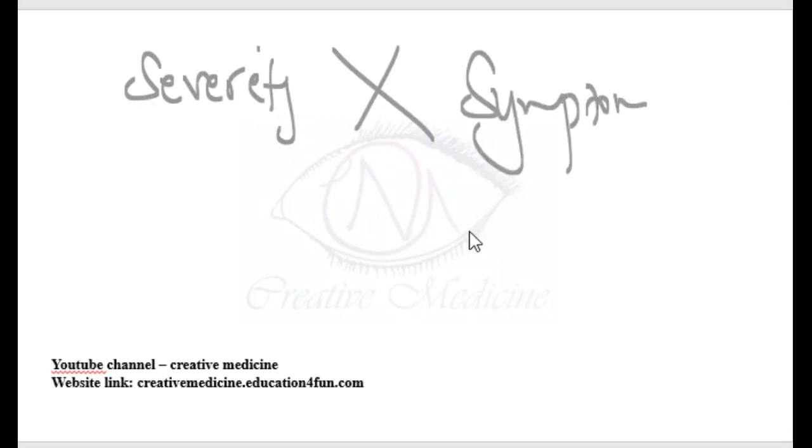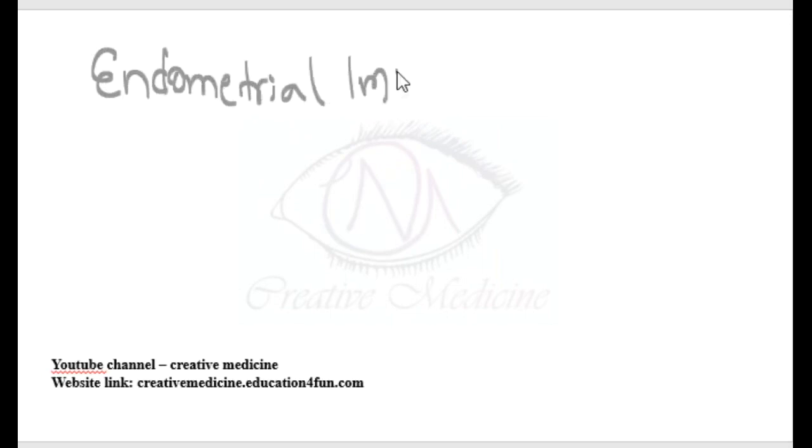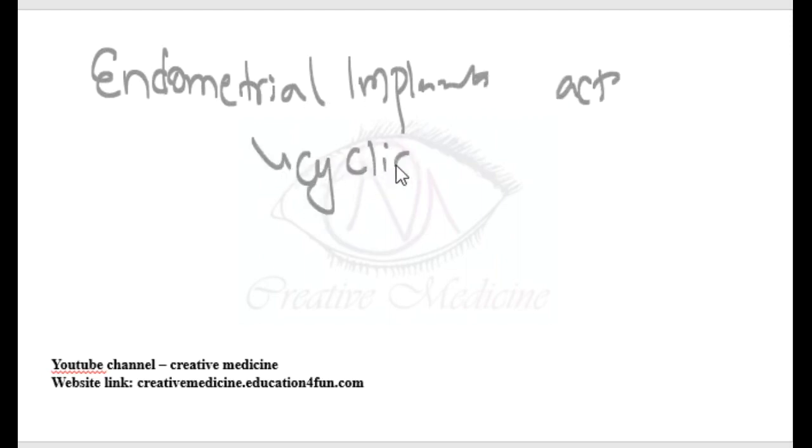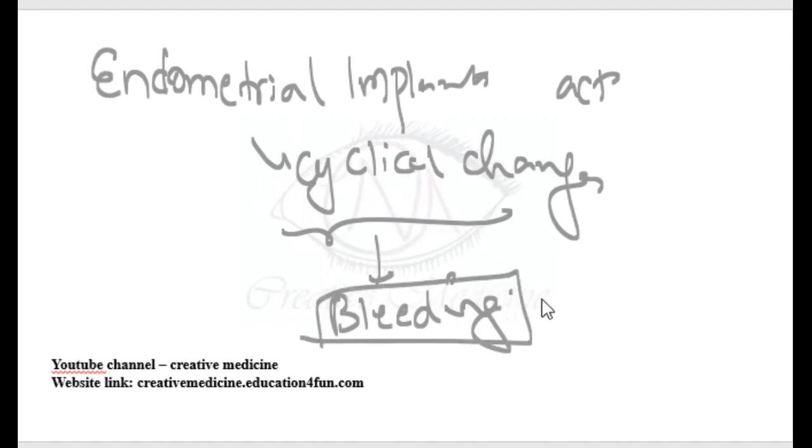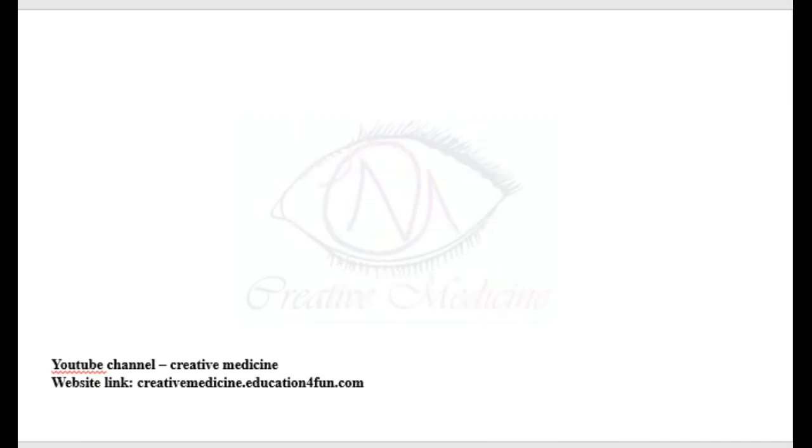The mechanism of pain in endometriosis. In endometriosis, the endometrial implants are active and undergo cyclical changes leading to bleeding in these places. Because of this there will be pain. The bleeding also results in fibrosis and adhesion. Increased prostaglandins are also seen in these patients.